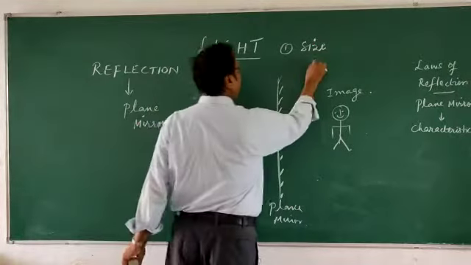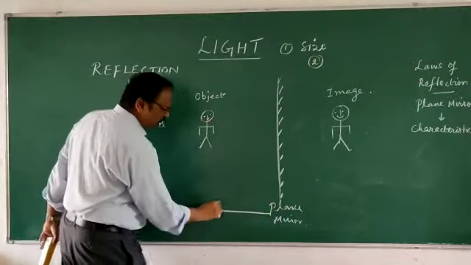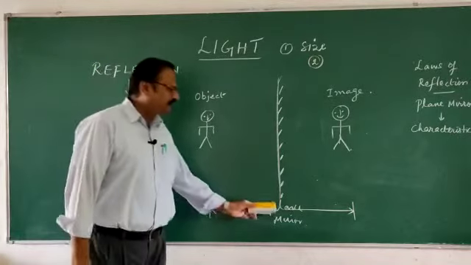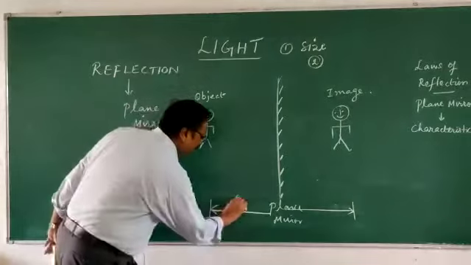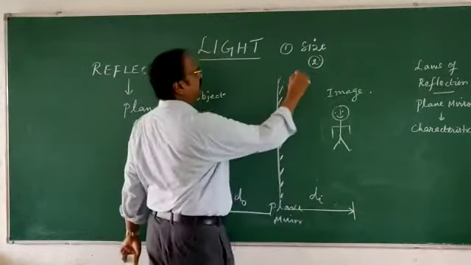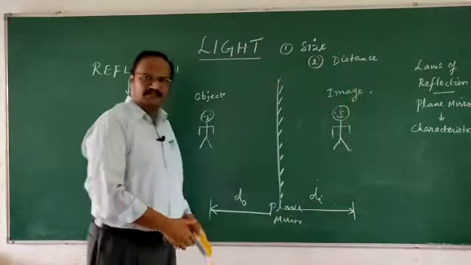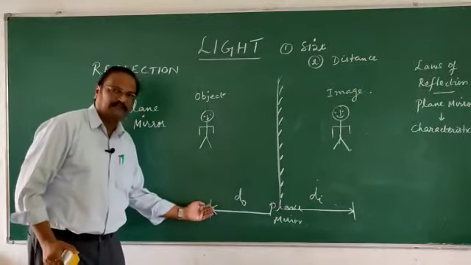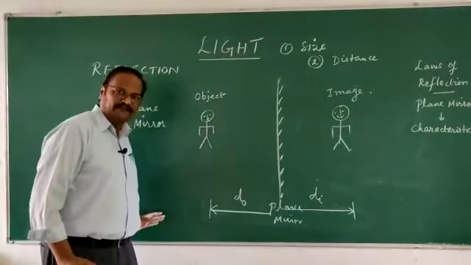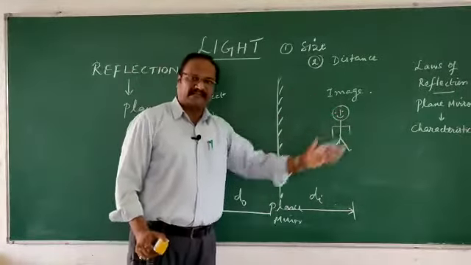Second point, the distance between the mirror and the object is equal to the distance between the mirror and the image. See, the distance of the object from the mirror and the distance of the image from the mirror are equal. What does it mean? If I stand 1 meter away from the mirror, my image will be 1 meter behind the mirror. If I am 2 meters away, the image also will be 2 meters behind. As I move back, the image also goes back.